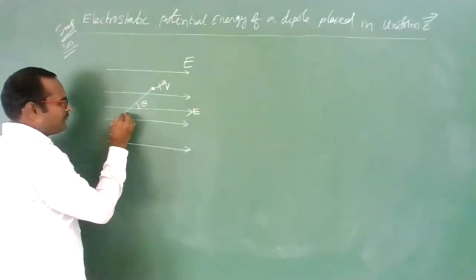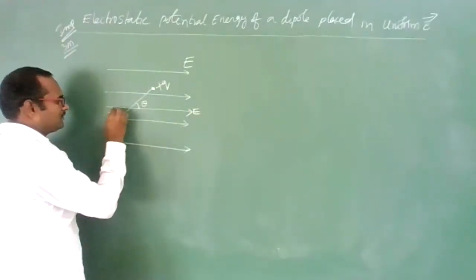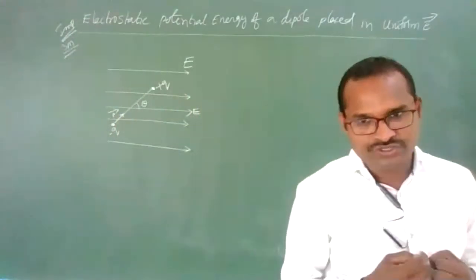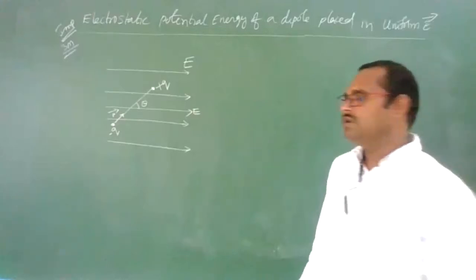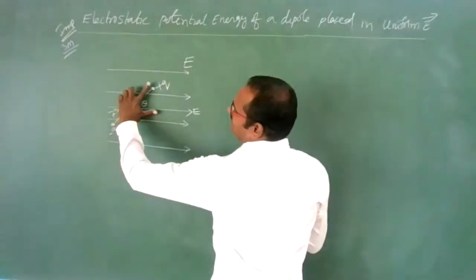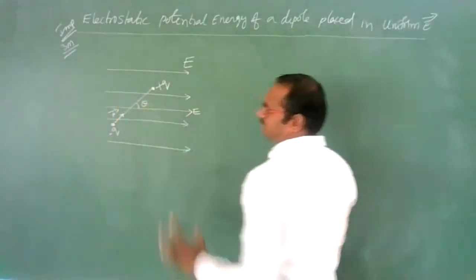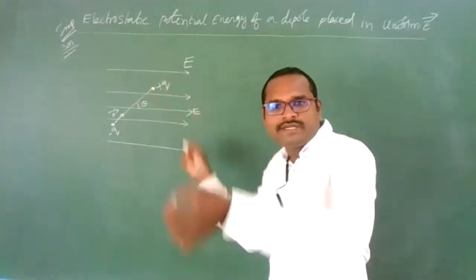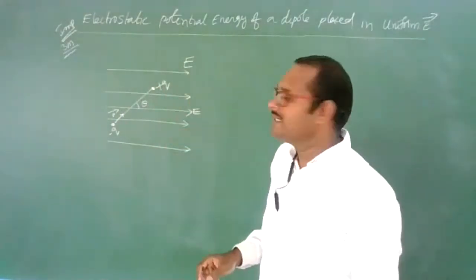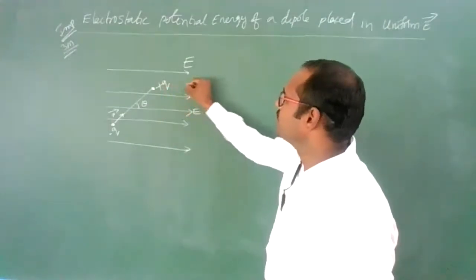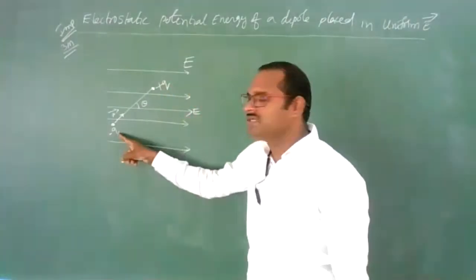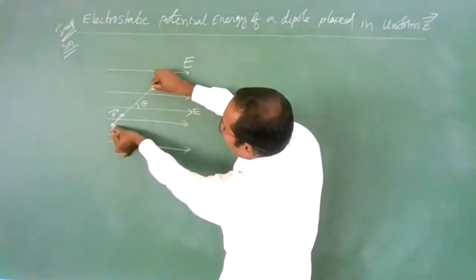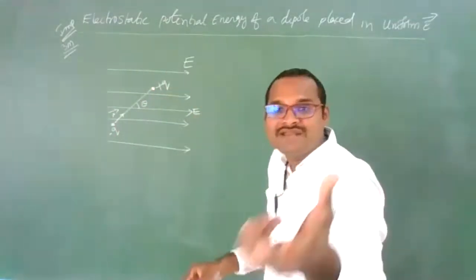Yes, as you know, dipole moment is in this direction. Clear? Always dipole moment is directed from the negative charge to the positive charge. Now, this is the dipole moment and this is the electric field. Between these two, angle is theta. If we keep them like this, what will happen? It will rotate. Why will it rotate? Due to a torque acting. On this plus q charge, a force will act in this direction. On this negative charge, a force will act opposite to the electric field in this direction. So due to these two forces, it will rotate. Means some torque will act on this.